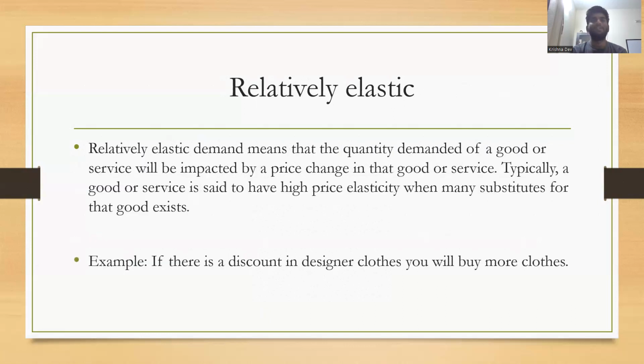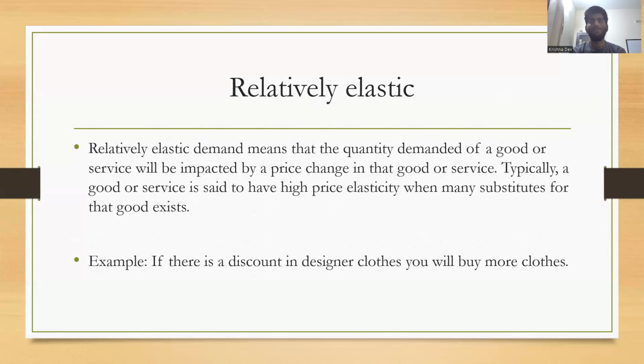Relatively elastic demand. Relatively elastic demand means that the quantity demanded of a good or service will be impacted by a price change in that good or service. Typically, a good or service is said to have high price elasticity when many substitutes for the good exist. The best example for this is the Amazon Great Indian Sale or Flipkart Big Billion Days.